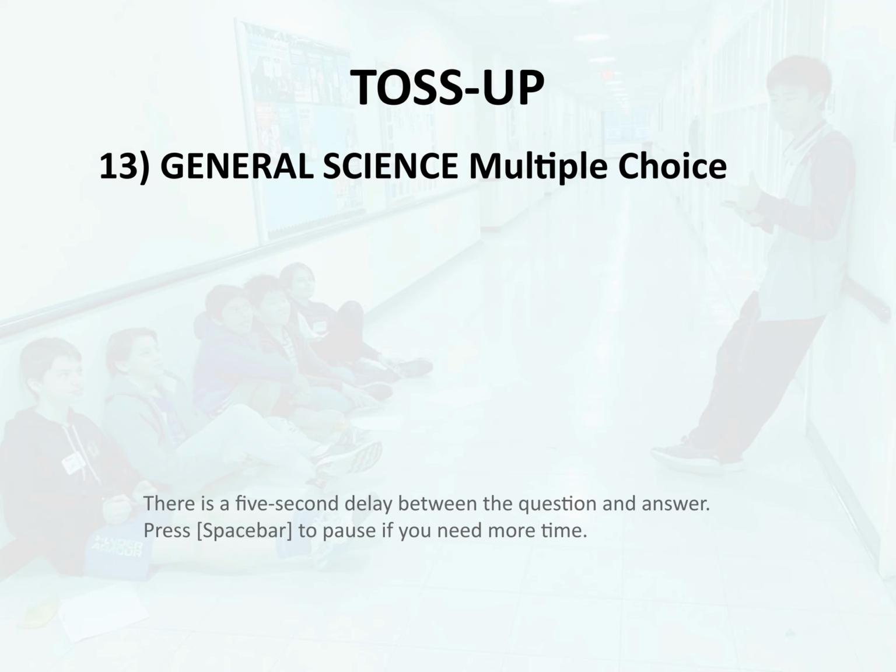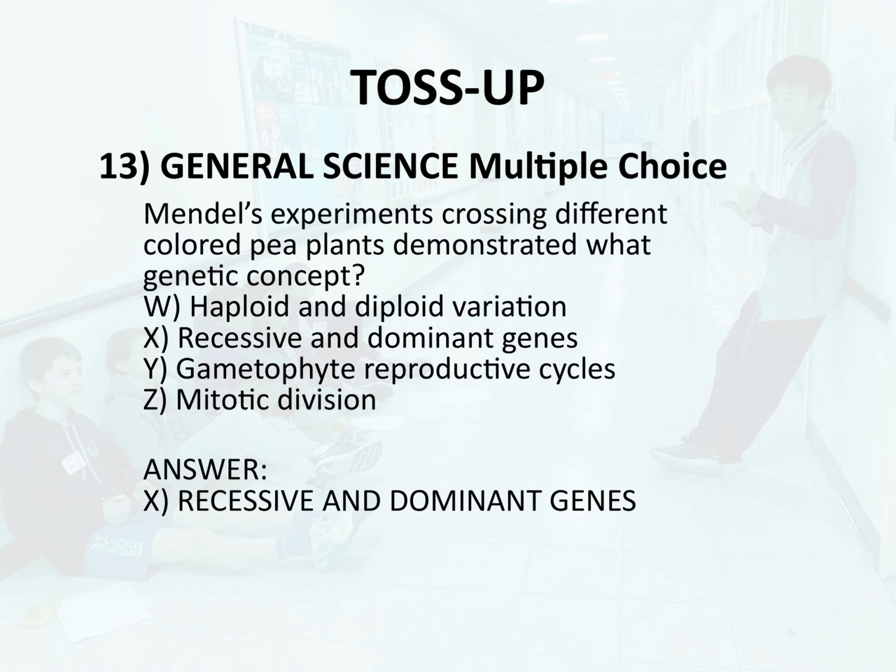W. Haploid and diploid variation. X. Recessive and dominant genes. Y. Gametophyte reproductive cycles. Z. Mitotic division. Answer, X. Recessive and dominant genes.